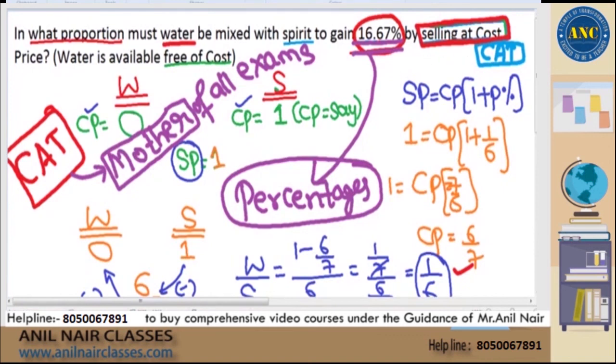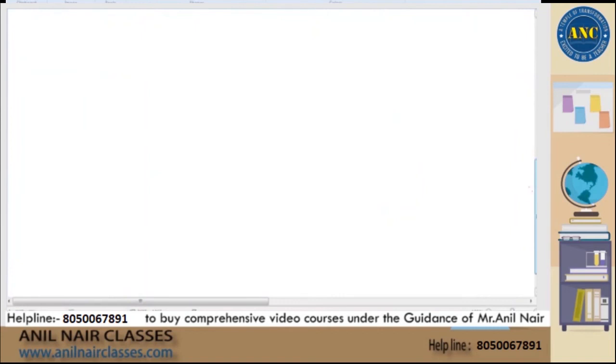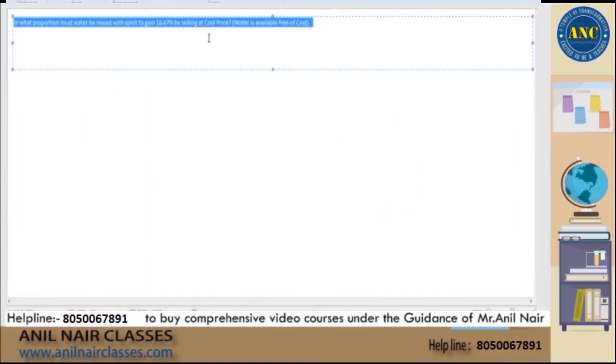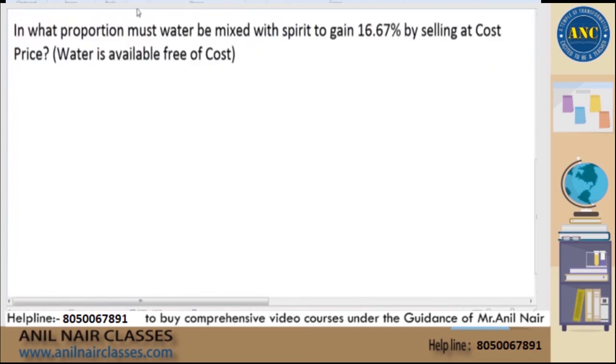Now see here, sir. This is one of the methods that you can implement. Instead of doing all these things, method 2 for this question. The question says, in what proportion should water be mixed with spirit to gain 16.67% by selling at cost price? The most important point in this problem is water is available free of cost. One is water, one is spirit.